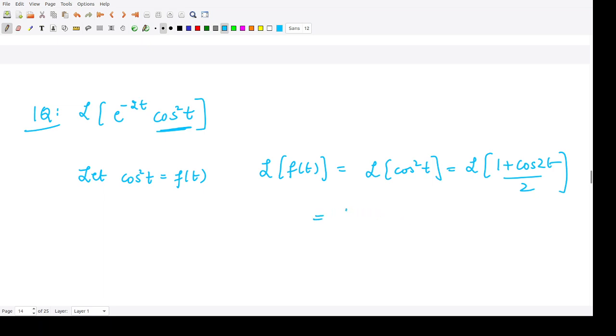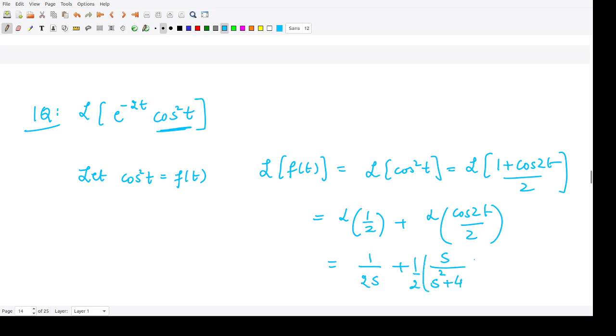This would be the Laplace transform of 1 by 2 plus the Laplace transform of cos 2t divided by 2. So this is equal to 1 by 2s, plus s divided by s square plus 4 multiplied by half. So this is nothing but f of s.